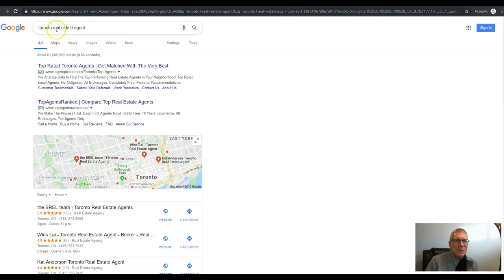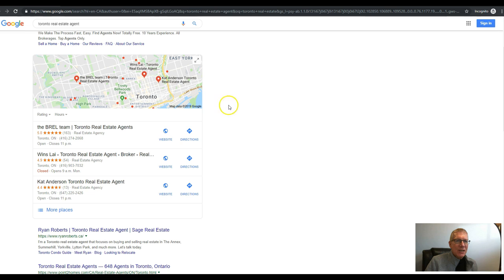All right, what I've typed in here is Toronto real estate agent, and what we will see at the top of the screen, of course, are the paid ads. And as we scroll down, we're taking a look at the maps listings, and this is what we want to look at today to figure out who's in there and why they are in there. There are some pretty obvious points we'll get to in later videos. The Brell team, of course, with 163 reviews, Wins Live with 54, and Kat Anderson with 13.